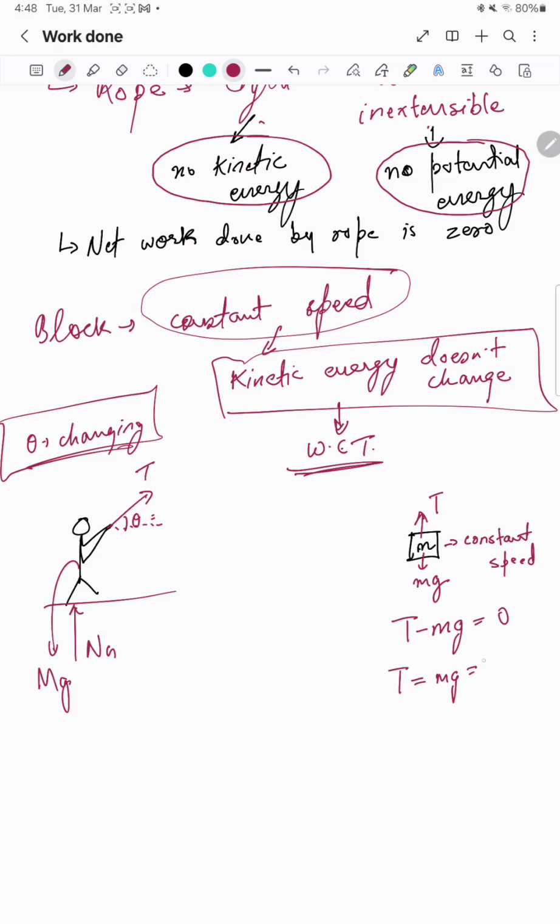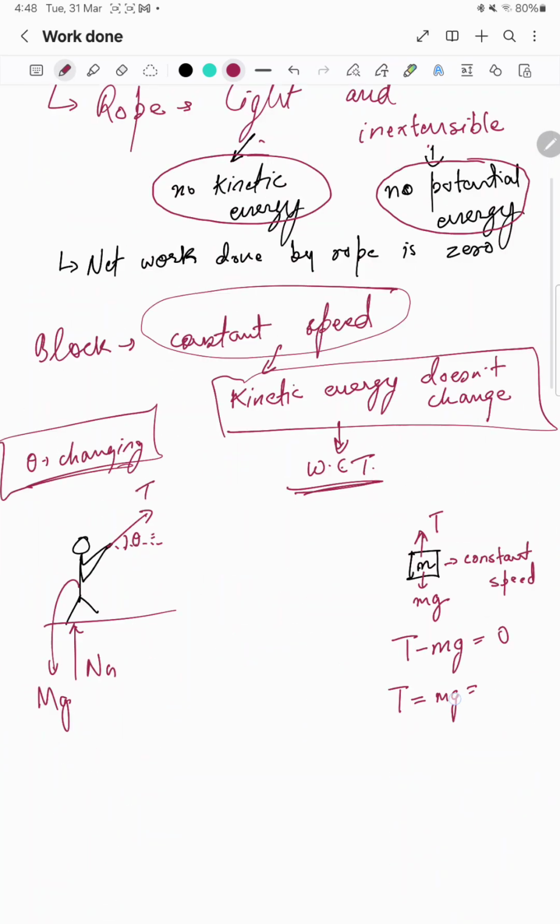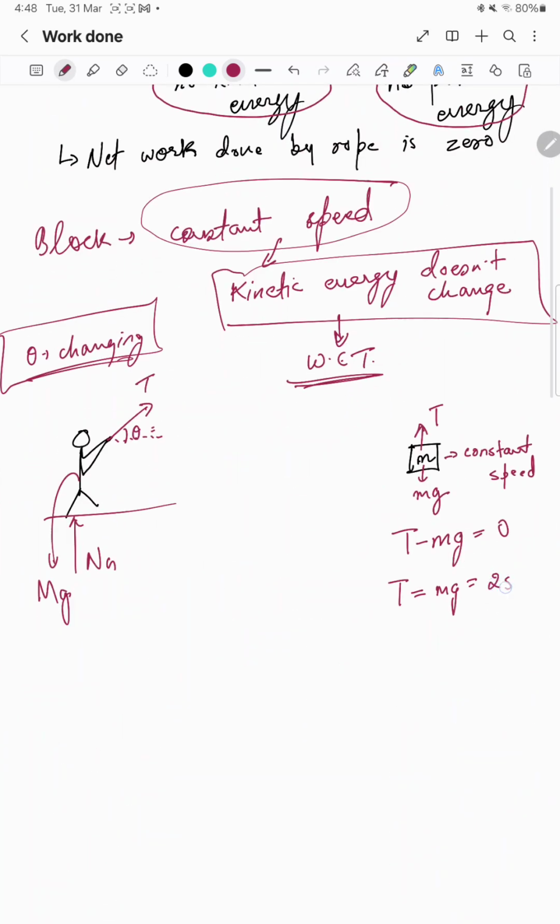The block mass was 25 kg and the g value given here is 10, so the tension is 250 Newton. The tension in the string will always remain 250 Newton, because for this block the speed is constant, and constant speed means net force is zero.